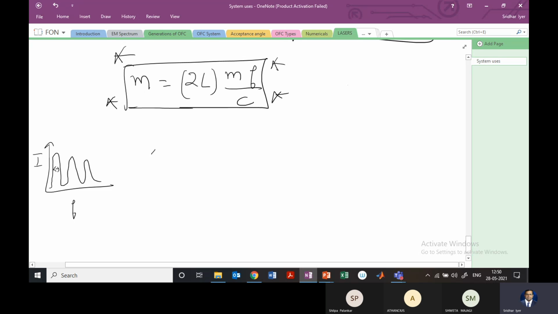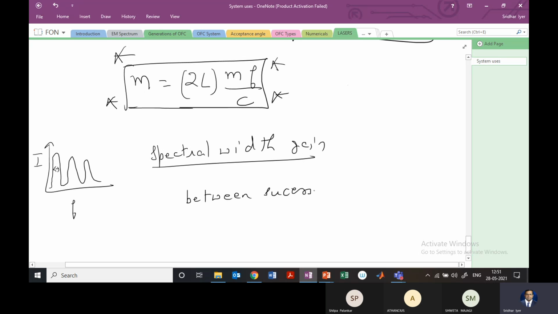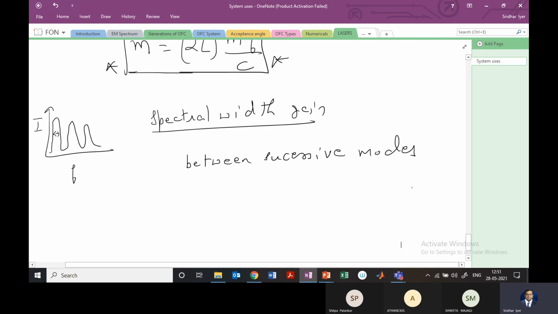So if I want to calculate the spectral width gain, between successive modes, could be longitudinal modes, transverse modes, or lateral modes, but generally in our case this will be the longitudinal mode.